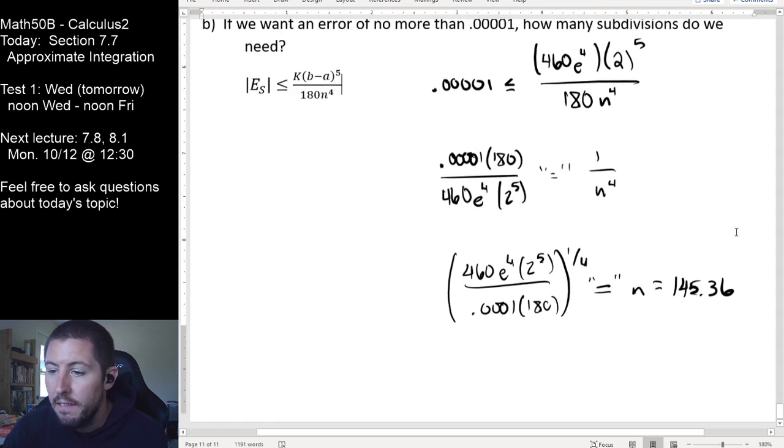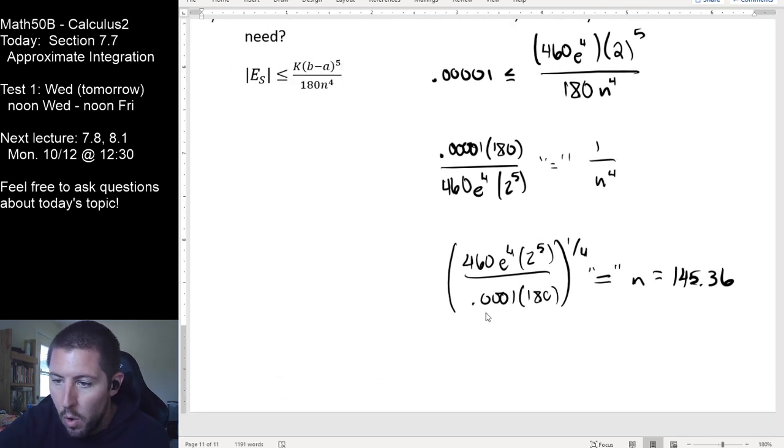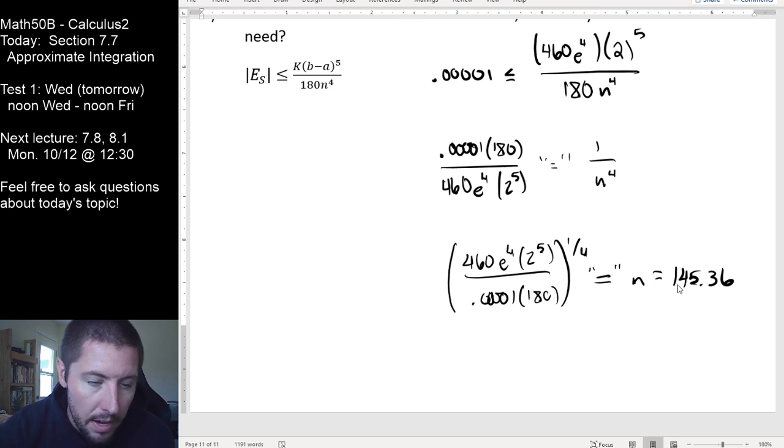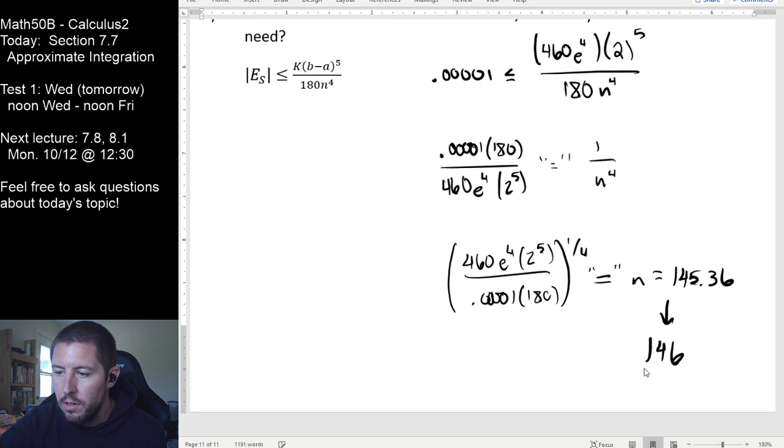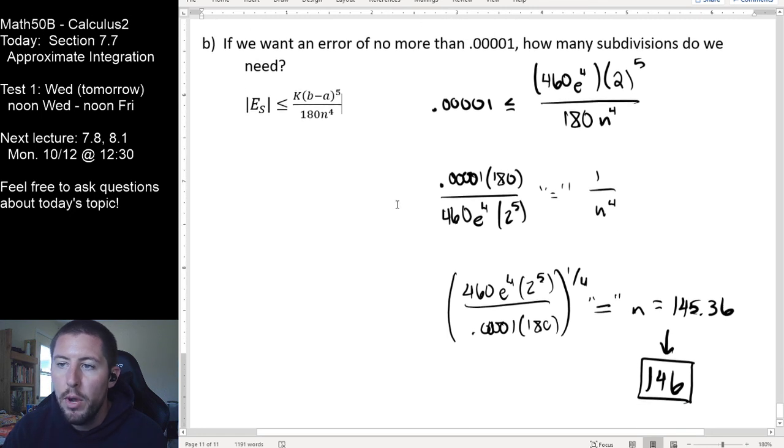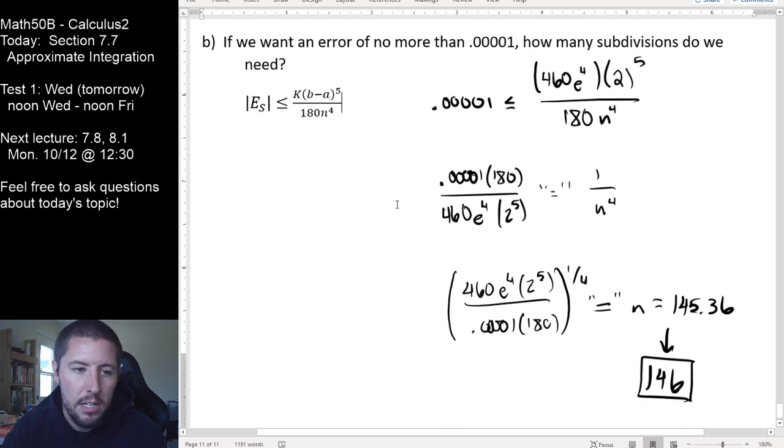N, last thing of the day, n has to be a whole number. And so we always will round up for n. I don't care if you get 145.00001, 145 would give you more than the desired error then. So we have to round this up. And so here our answer is going to be 146 is the number of subdivisions that are required to get a Simpson's rule estimate within 0.00001 of the correct answer for the function integral from 0 to 2 of e to the x squared.